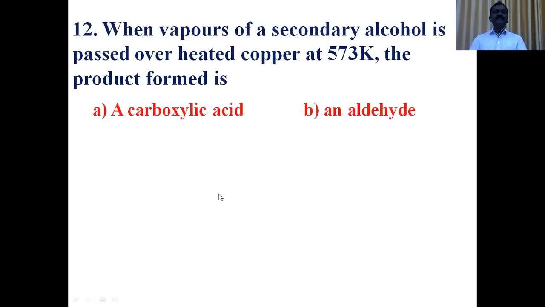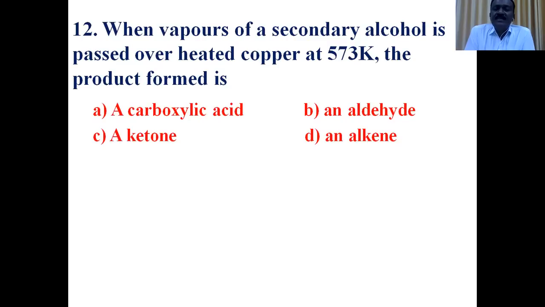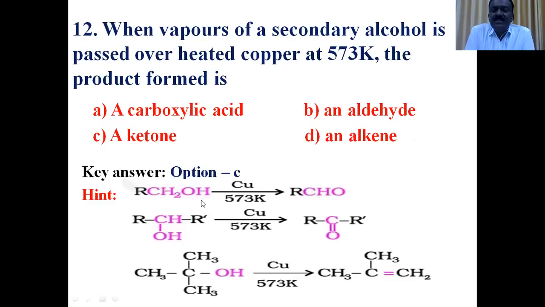Next one, 12th question. When vapors of secondary alcohol are passed over heated copper at 573 Kelvin, the product formed is? Generally very easy to find the answer. Copper is the dehydrogenation catalyst. Dehydrogenation of alcohols at 573 Kelvin in presence of copper: primary alcohol undergoes dehydrogenation to form aldehyde. Secondary alcohol undergoes dehydrogenation to form ketone.